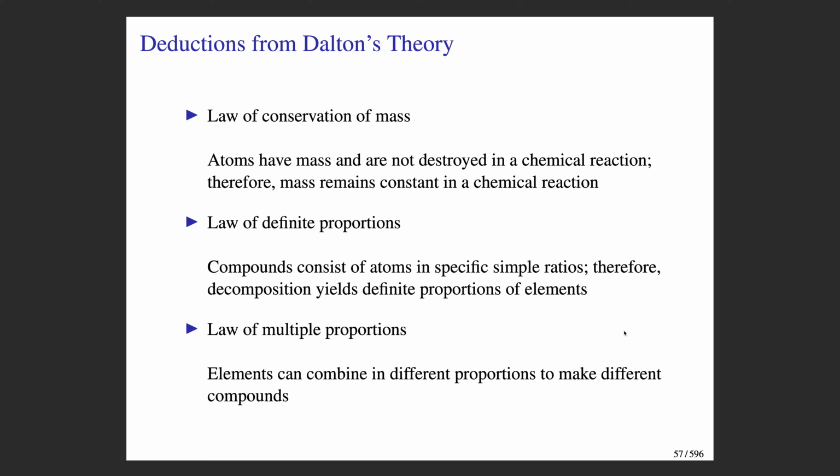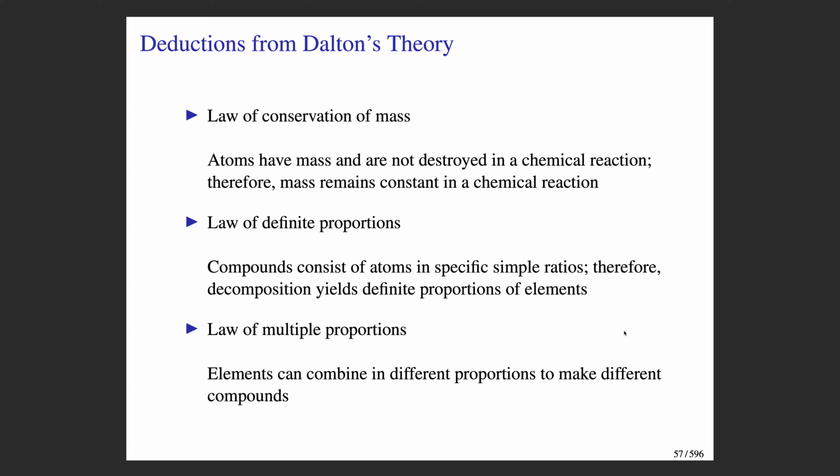Dalton's theory also is consistent with what's known as the law of definite proportions. Compounds consist of particular atoms in certain ratios. Therefore, if you take a compound and you decompose it, you're always going to get the same proportions of elements, no matter where that compound came from. So all sources of a given pure compound always decompose to give the same proportion of elements. That's known as the law of definite proportions.